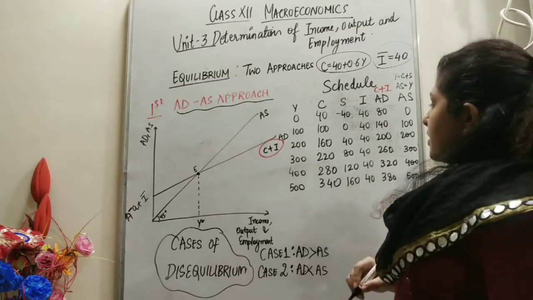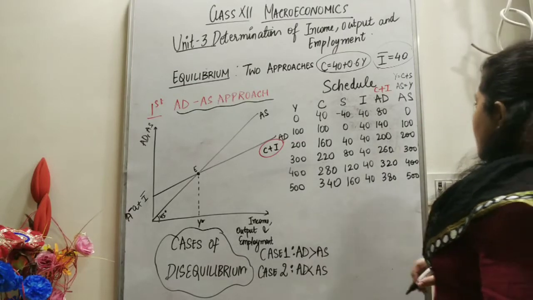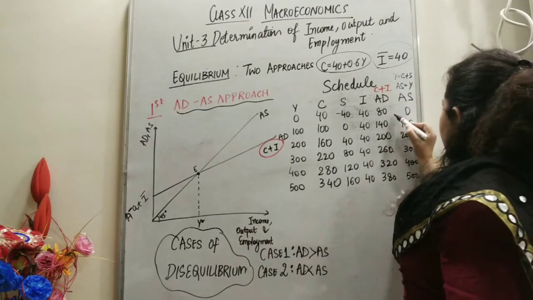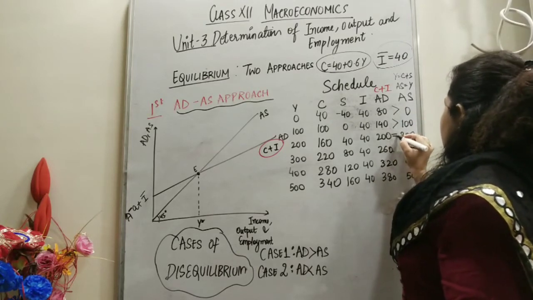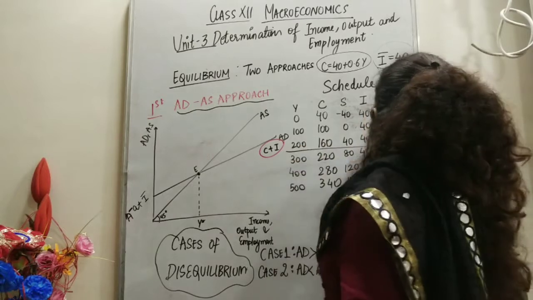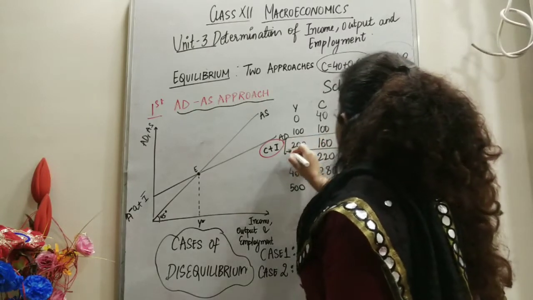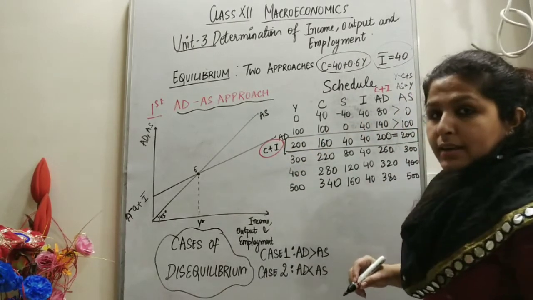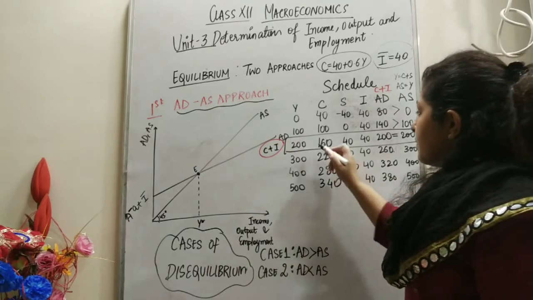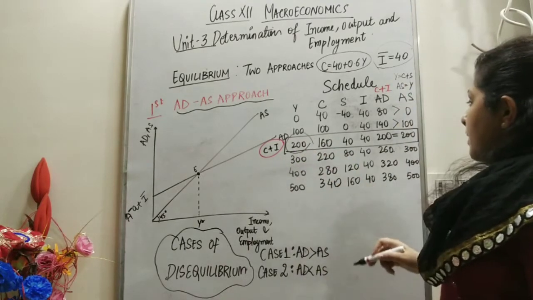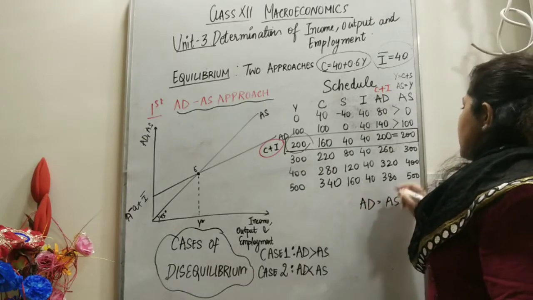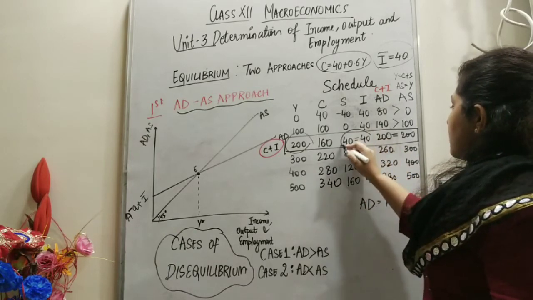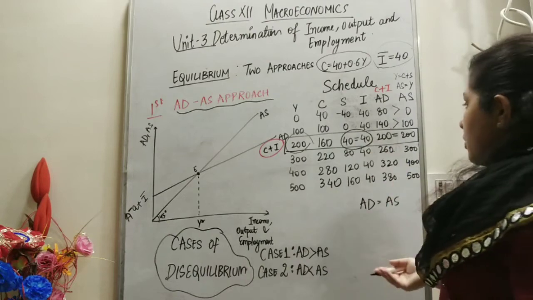So let's check where the economy will reach equilibrium, where aggregate demand is equal to aggregate supply. Here AD is more, AD is more. This is the equilibrium because here aggregate demand is equal to aggregate supply. So at which income level is the economy in equilibrium? At the 200 income level, because at this point AD is equal to AS and savings is also equal to investment, which we will understand in the next approach.